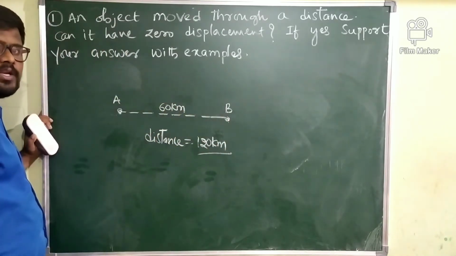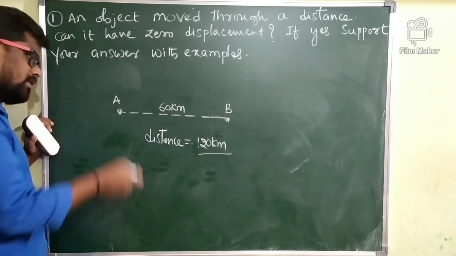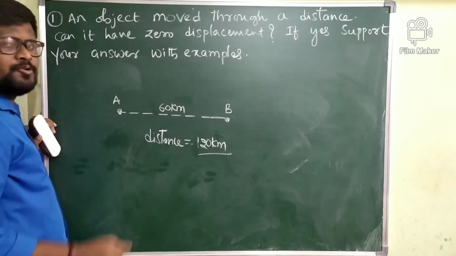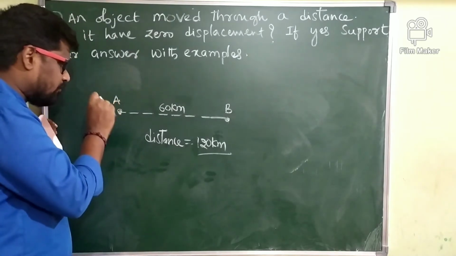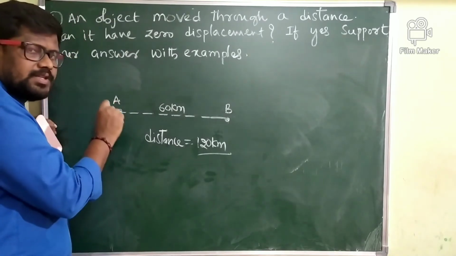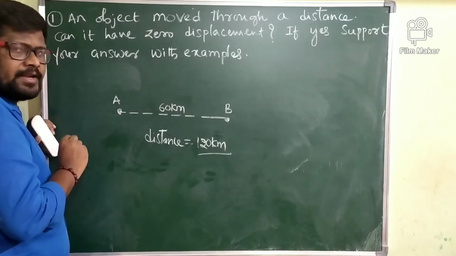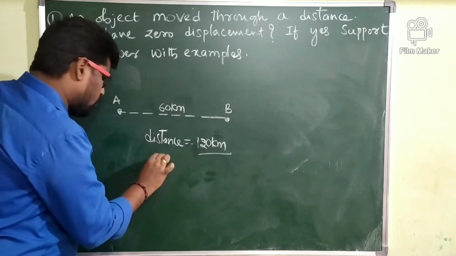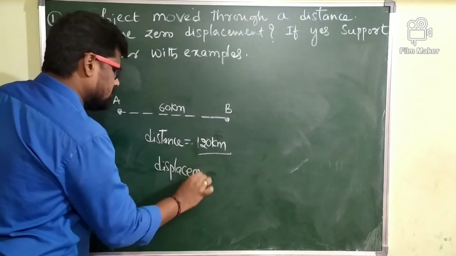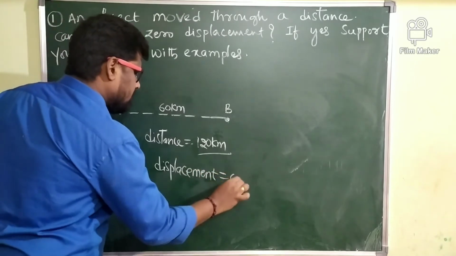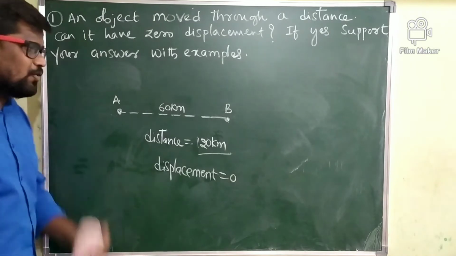Which is the initial point of the journey? A. Which is the final point of the journey? A. What is the distance between the initial point and the final point? When the initial point and final point coincide with each other, the distance between them is zero. Therefore, I can write that the displacement is zero. The displacement is zero in this case.